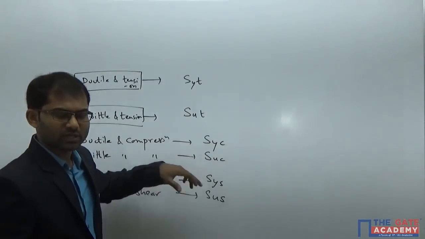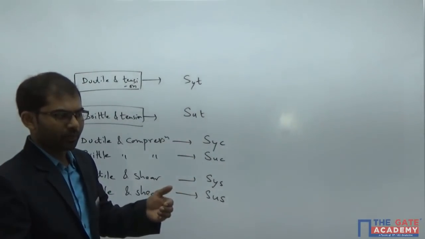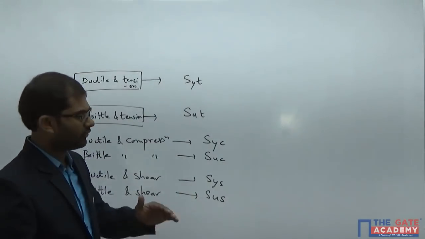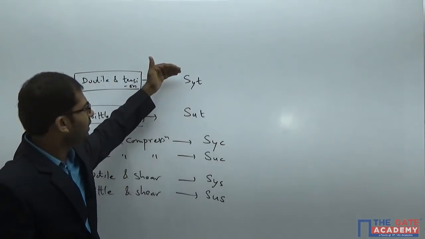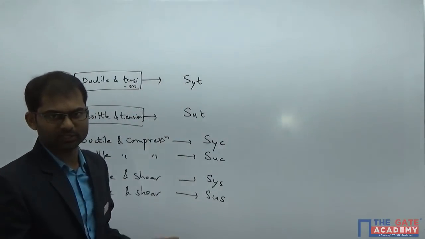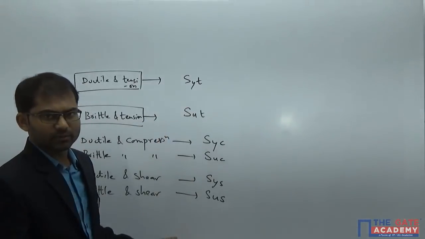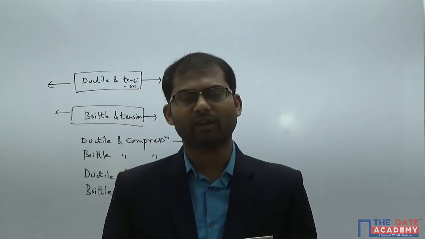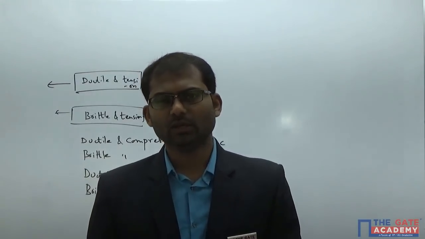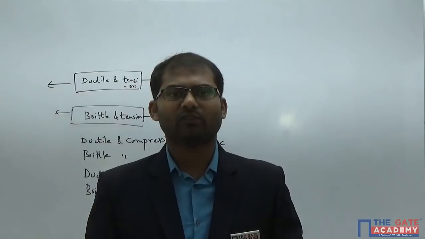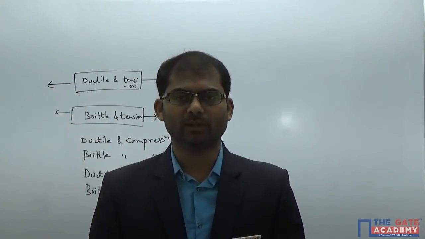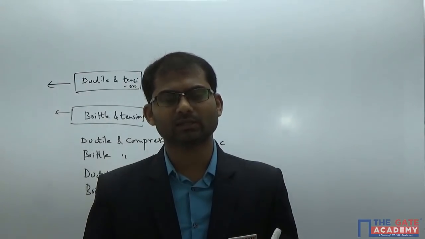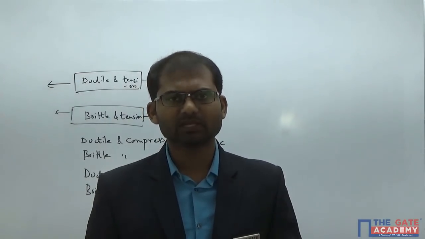Once I get those values, I can decide whether the applied load or induced stress will cause failure of the material or not. If it is more than this value, failure will definitely occur. If it is less than this value, failure will never occur. So in this case, we can easily say. In tensile loading, for example, for aluminium, I will initially find out the value of strength in tension. If the load is creating a stress more than that value, I will directly say that it's going to fail. If the load is giving a stress less than that strength of the material, I will say that failure would never occur. It's very easy to tell here.